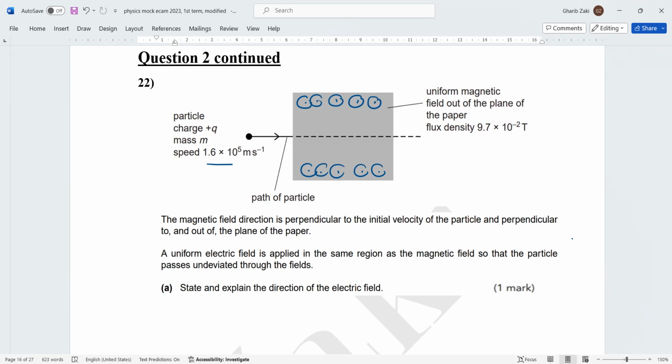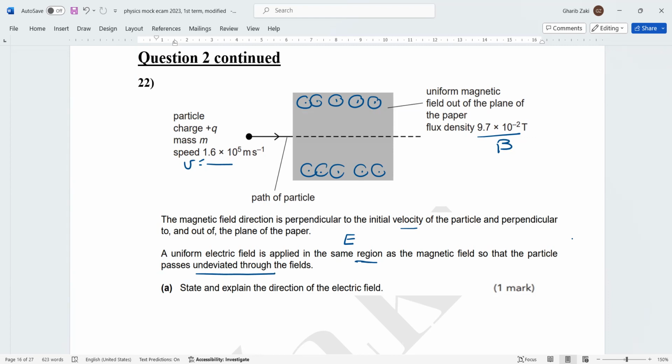Now we have the magnetic flux density, and we have the speed of the particle. The magnetic field is perpendicular to the initial velocity of the particle and perpendicular to and out of the plane of the page. A uniform electric field is applied in the same region, so that the particle passes undeviated, going straight.